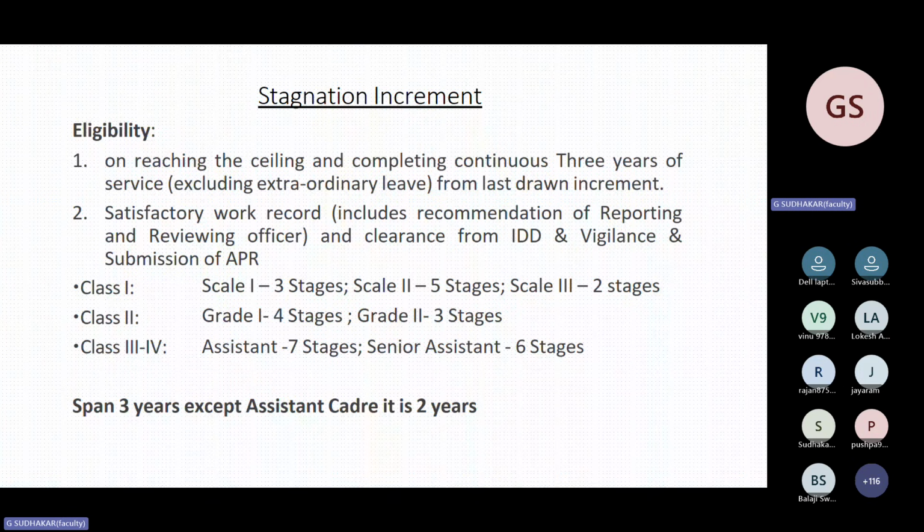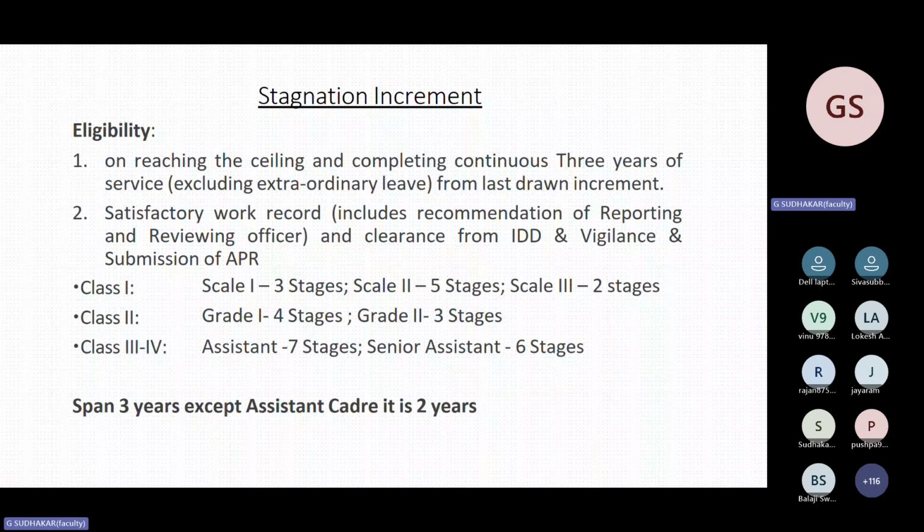These are all the important questions which were asked last year, almost one question on stagnation increment also. When will you get the stagnation increment, what is the condition, and how many stagnation increments are there in a particular cadre? Scale 1, scale 2, scale 3, grade 1 and grade 2 in development officers, for assistant 7.